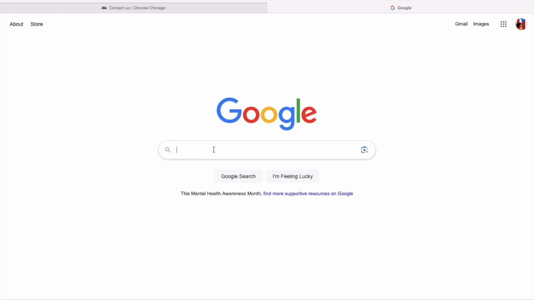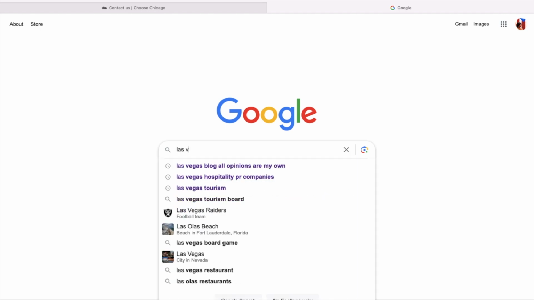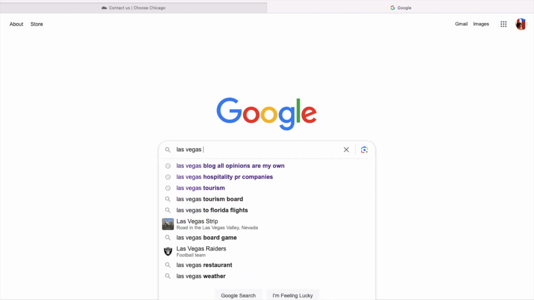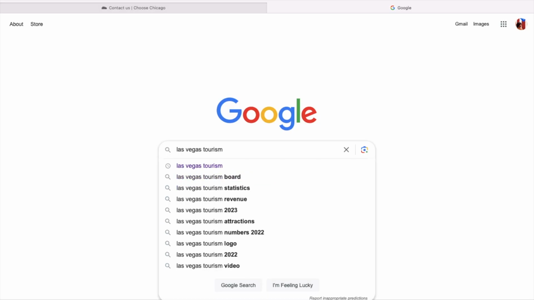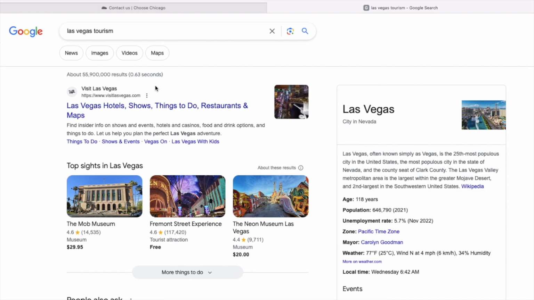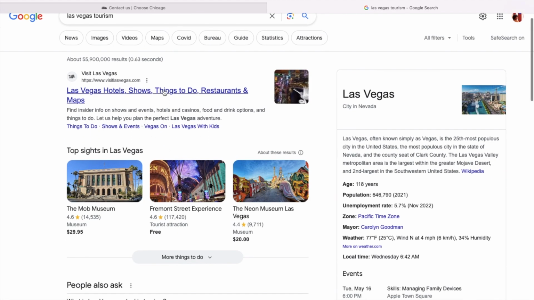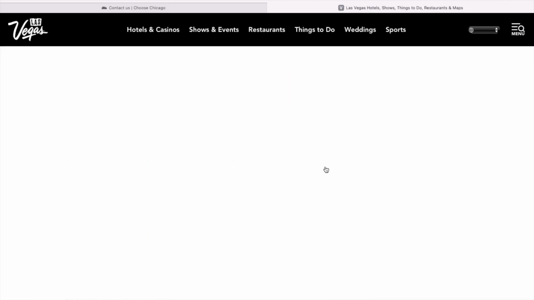I'm going to give you guys another example as well, just so you can get a better feel of everything. So let's say you wanted to travel to Las Vegas. You're going to go to Google and do basically the same thing that you did for the Chicago Tourism Board. You can either type in Las Vegas Tourism or Las Vegas Tourism Board. Like I said, it's usually that first link that you're going to click on. That's usually the official website, especially if it says things to do, hotels, restaurants, etc. That's when you know that it's the official website.